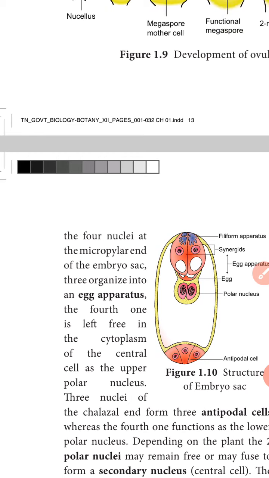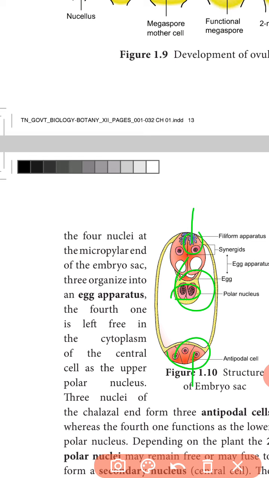The functional megaspore is the first cell of the female gametophyte. The megaspore elongates along the micropylar region and then the chalazal region. The nucleus undergoes mitotic division, so it produces two nuclei without formation of a wall, but a large central vacuole appears between the two nuclei. These vacuoles expand and push the nuclei to both pole regions.